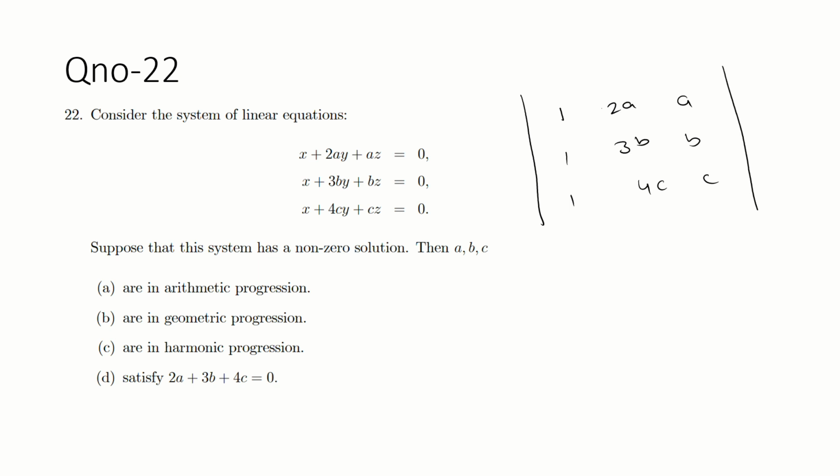Find the determinant. What will you get? Find the determinants. Suppose this is matrix A. So what is the determinant of A? Just put the determinant of A equal to 0. What will you get? Solve it. Take your time. Solve it.